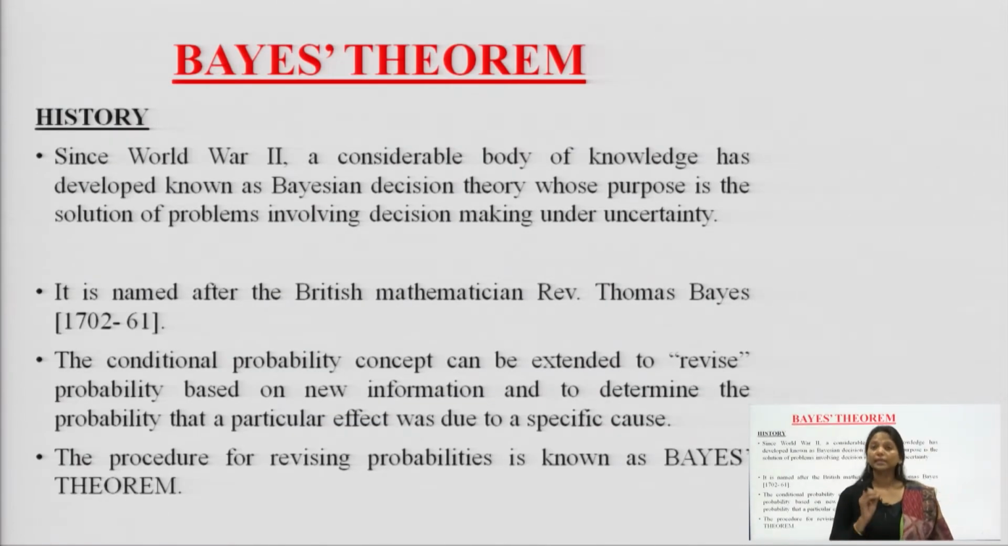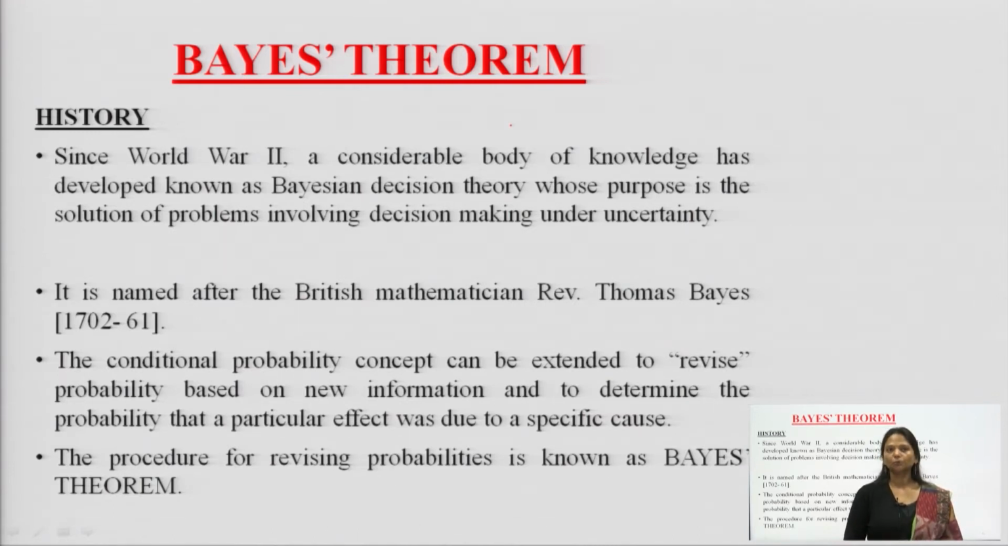Now, this conditional probability cannot be applied everywhere. So, the next version of conditional probability, when we have revised it, is called Bayes theorem. What is Bayes theorem, and where has it come from? That is what we are going to study now.